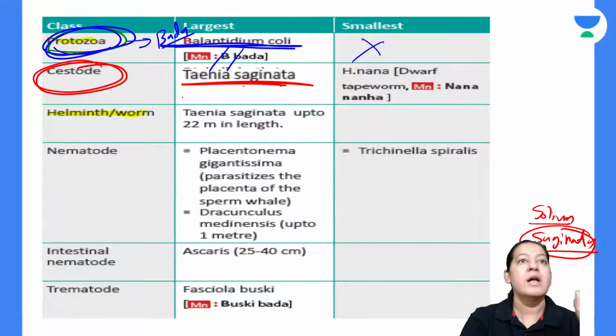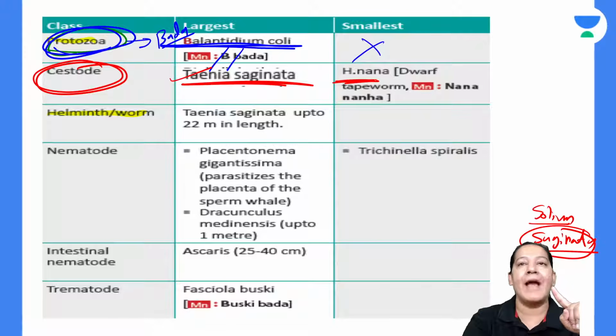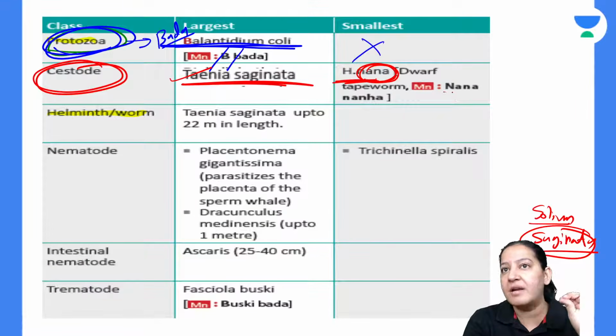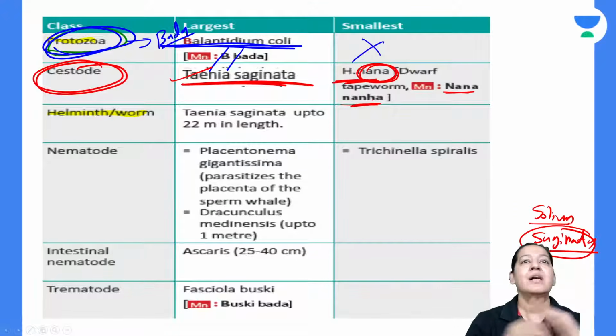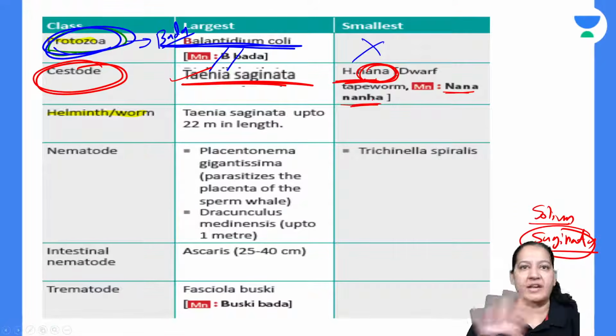Now you will never forget. So saginata is the largest, and the smallest one is Echinococcus nana, or Hymenolepis nana. Nana means dwarf. In the Greek language, the word nana is small, and you can learn it like the Hindi nanha munna bachcha. So nanha is small, right? So Taenia saginata and nana. We are done with cestodes.